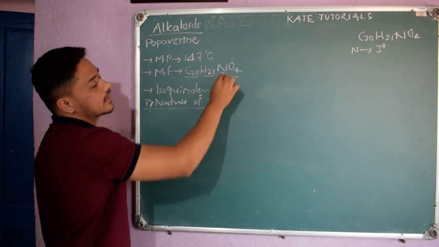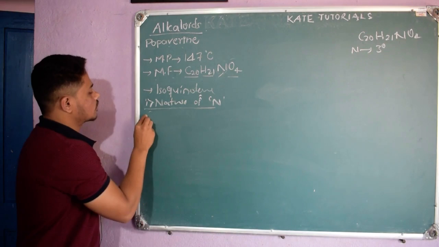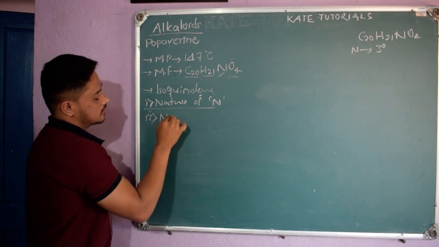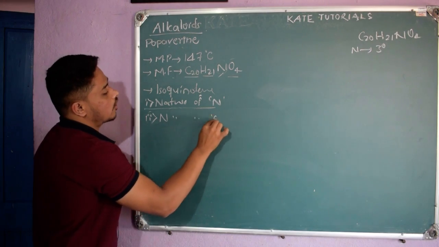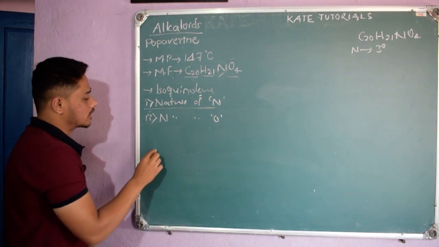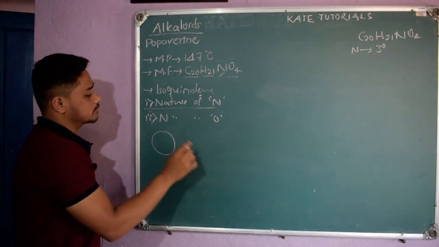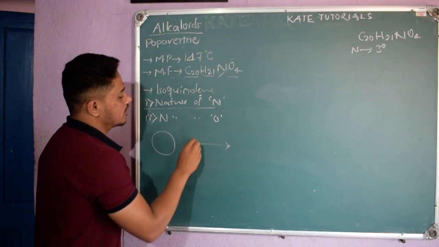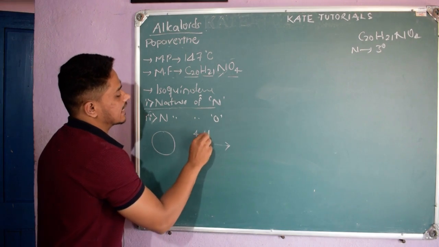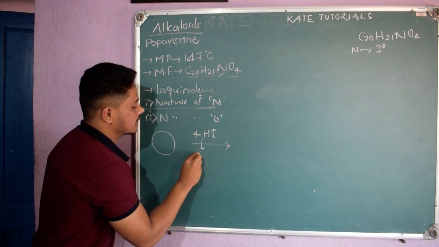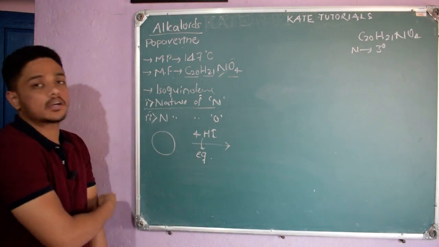So there are four oxygens, right? They took the compound and wanted to test the nature of oxygen. So they took this papaverine, this is my papaverine, and they added 4 equivalents of HI. They will measure it correctly and add 4 equivalents of HI.